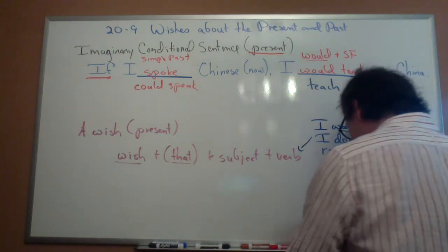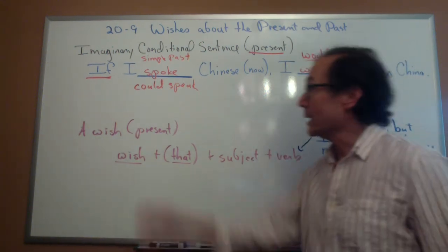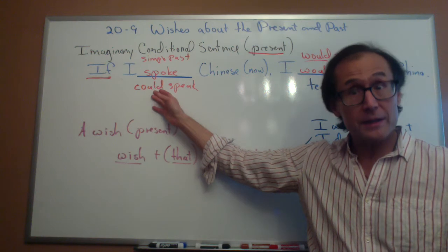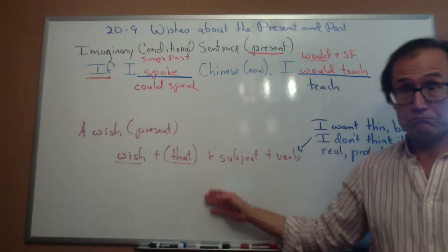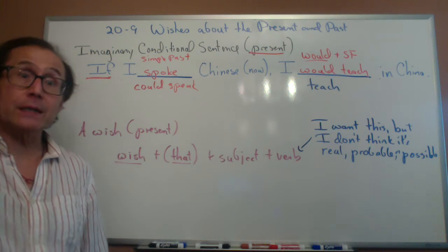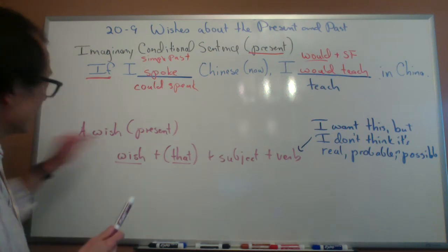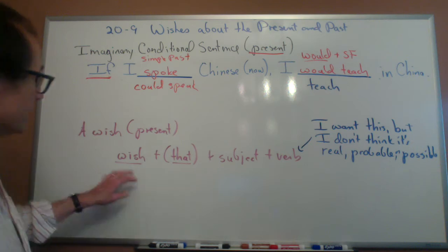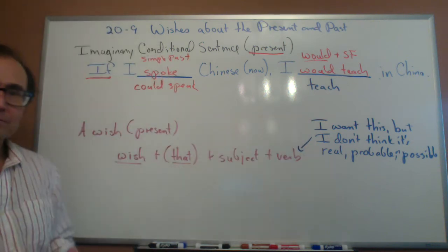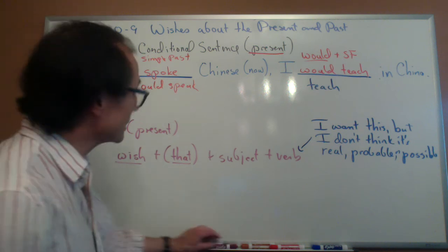Okay. So, again, it would be nice to speak Chinese. I want that. But it's not true. I don't. So because it's something I want, and because it's not true, then I can use the word wish. Okay? Now, when I use wish plus that plus subject and verb, it means I want it, but I don't think it's true, or I don't think it's possible.